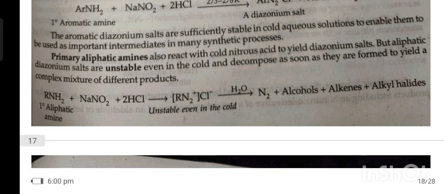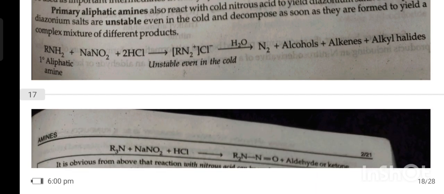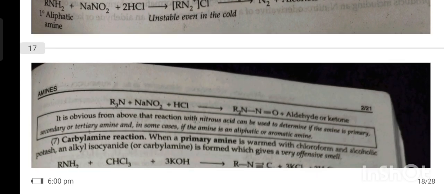Primary aliphatic amines also react with cold nitrous acid to yield diazonium salt, but aliphatic diazonium salts are unstable even in cold and decompose as soon as they are formed to yield a complex mixture of different products. It is obvious from above that reaction with nitrous acid can be used to determine if the amine is primary, secondary or tertiary amine.